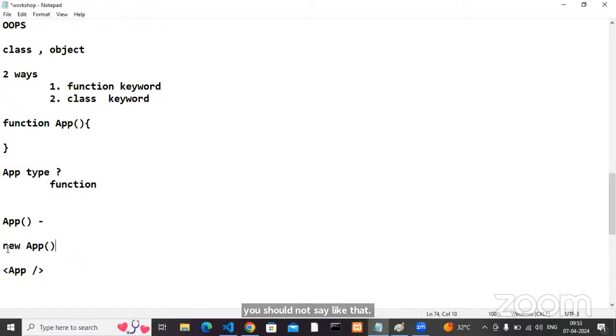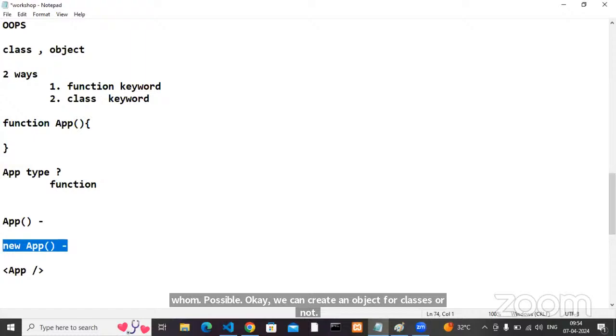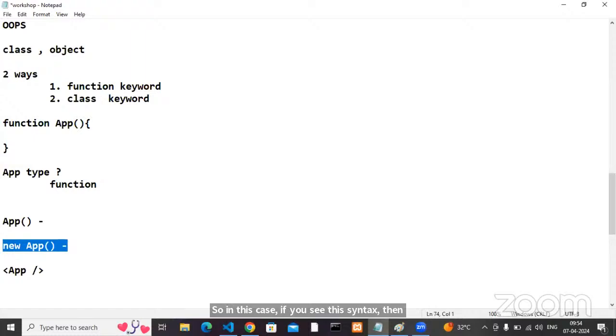Whenever you write the syntax using the new operator, that is the syntax for what? Creating an object, right? So creating an object is possible for whom? We can create an object for classes. So if you see this syntax, you have to change your opinion on app. My app is not a function. My app is a class.